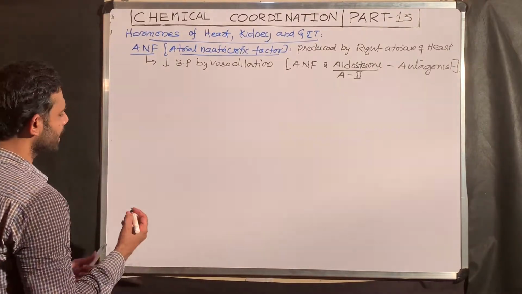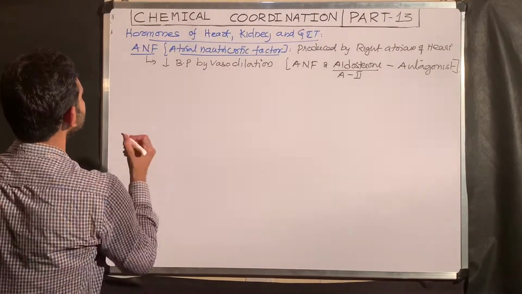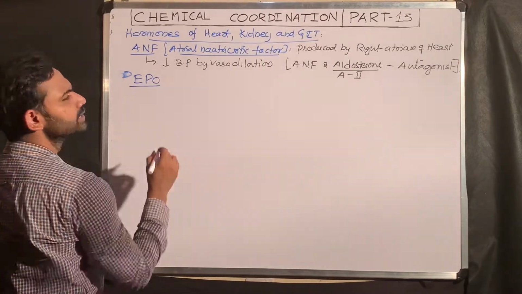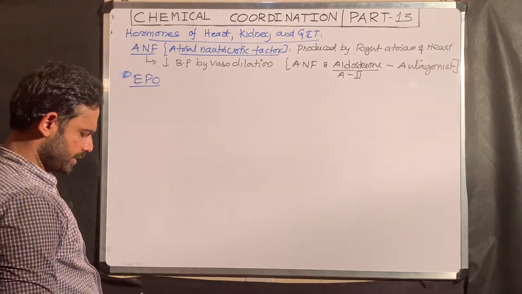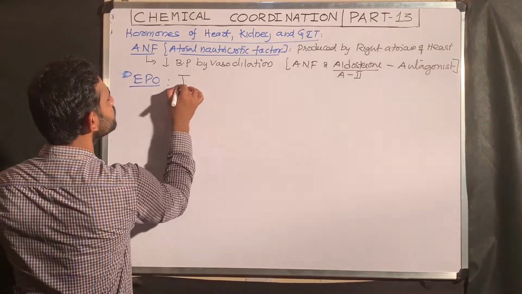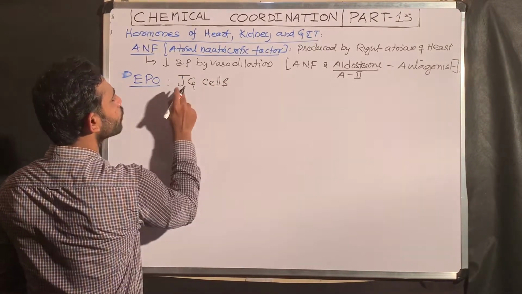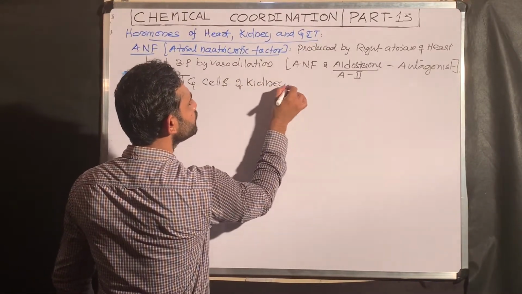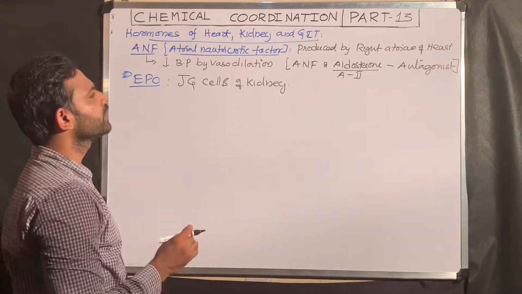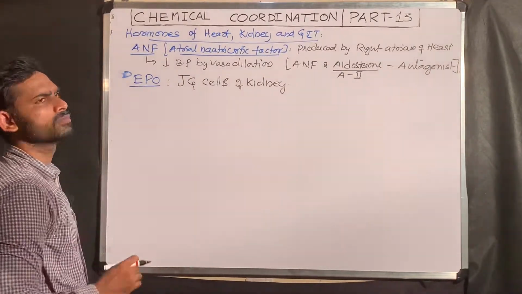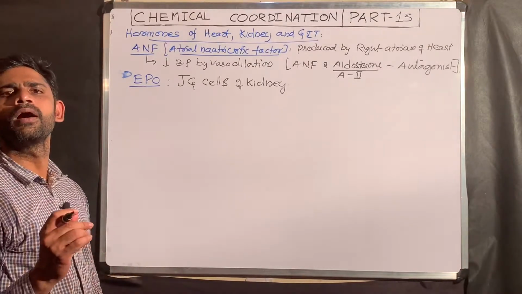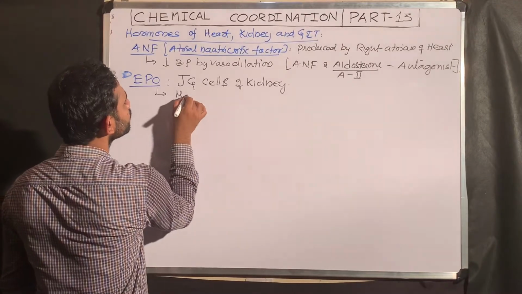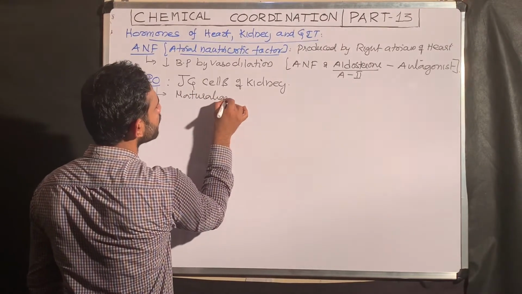The next one is related to renin. The next one is related to EPO, that means erythropoietin. This erythropoietin is produced by JG cells, juxtaglomerular cells of the kidney. Juxtaglomerular cells of the kidney produce the hormone erythropoietin. What is this erythropoietin important for? It mediates maturation of RBC.